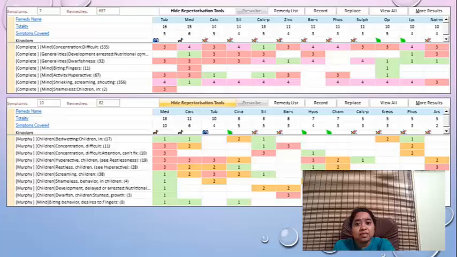In this case, medorinum and tuberculinum are so close to each other. In tuberculinum also we can find hyperactive children, development arrested, they even look very puny. It is a very good remedy for attention deficit hyperactive disorders. Medorinum also covers all those things, and since both are nosodes, most of the characteristics will be common.